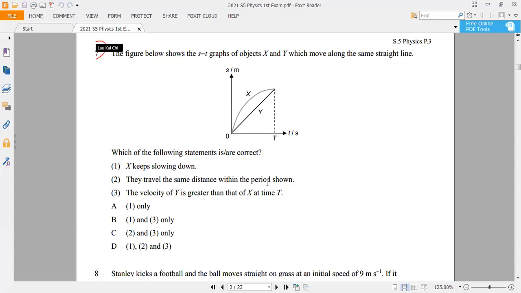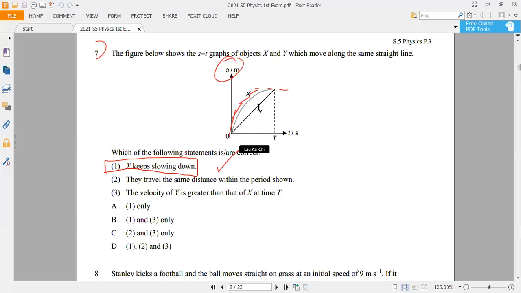Okay, number 7. Now this is a graph showing the variation of the displacement against time. This is an ST graph. If you paid attention to the revision lesson, I actually gave you a very similar question. Is X slowing down? From the ST graph, you find whether it's going fast or slow by the slope. You check the slope is actually getting flat. So that means it's slowing down. The slope is the velocity, so it is slowing down, which is correct.